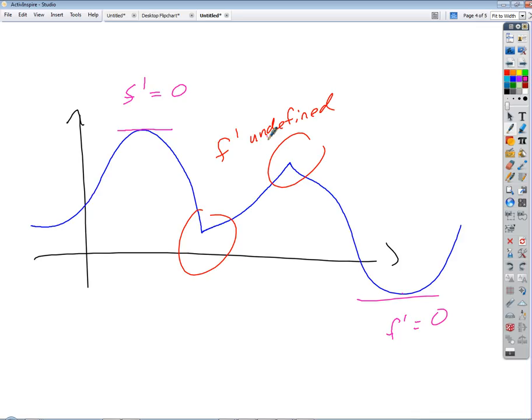By the way, what do we call these places? We mentioned this word, but we only mentioned it once. Critical numbers. The values of x that are potential places where we could have peaks and valleys are called critical numbers, and those are the places where the derivative equals 0 or is undefined. That's how we look for them, but we're going to have to test each one of them, aren't we? Yeah, we sure are.